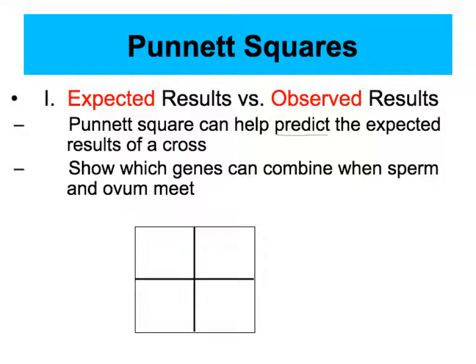Punnett squares also show which genes can combine when the sperm and ovum meet. If you remember from the last example with the seed shape, we noticed we had certain combinations of the large S, referred to as homozygous dominant. The large S, small s, produces also smooth seeds. We call that heterozygous. And lastly, the homozygous recessive, which would be the small s. Both of those alleles are recessive in nature.